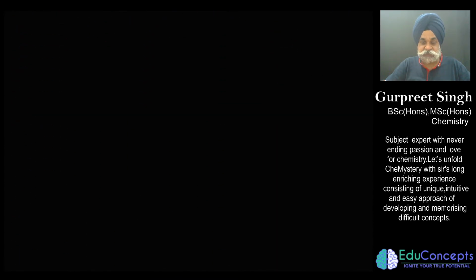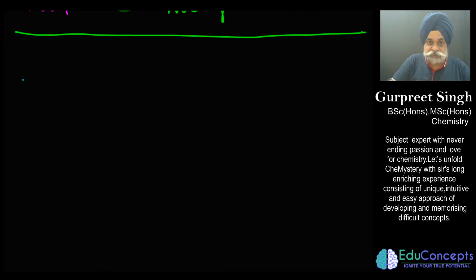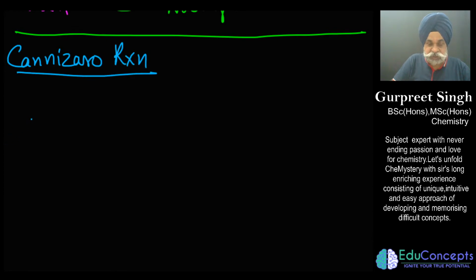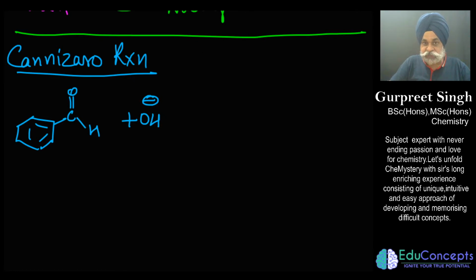So first I would take up the case of Cannizzaro. What exactly do we do in this Cannizzaro reaction? In the Cannizzaro reaction, let's say I start with benzaldehyde. First you have to treat it like a nucleophile. Here we don't have alpha hydrogen available. So what I shall be doing is, this is delta positive, delta negative. This would attack here, this goes here.